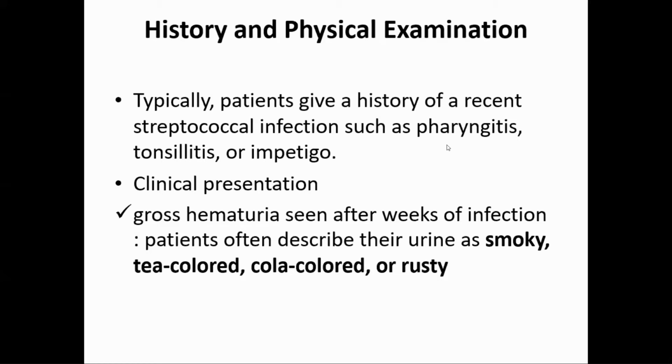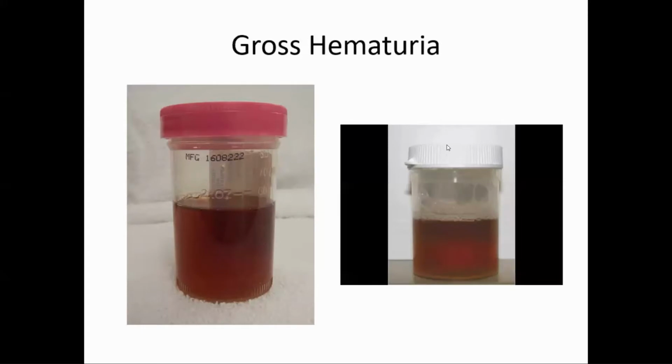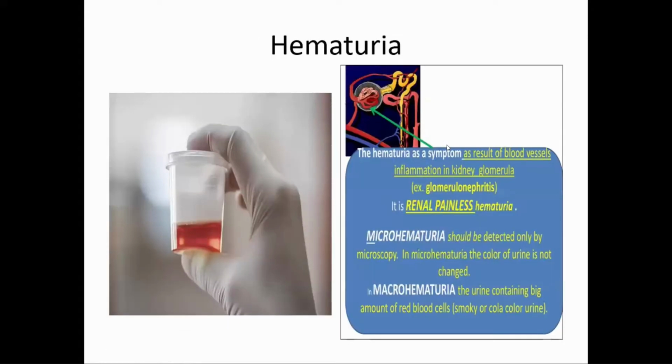The urine is typically described as cola colored. These are also frequently asked questions. I have bolded the letters. You see this urine, it looks like light black tea, milkless tea, isn't it? So this is gross hematuria, and the hematuria is usually painless here.